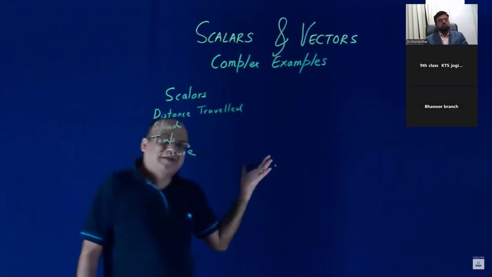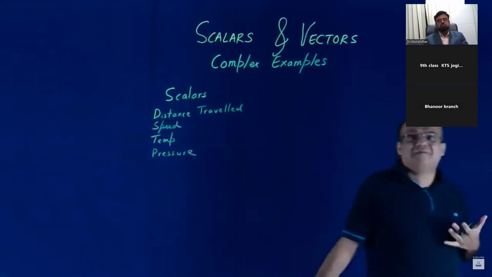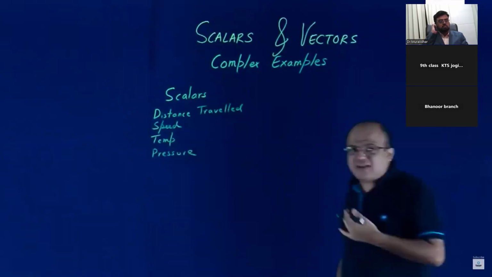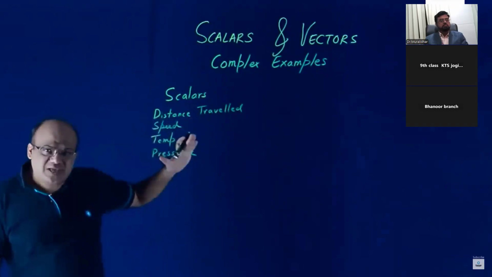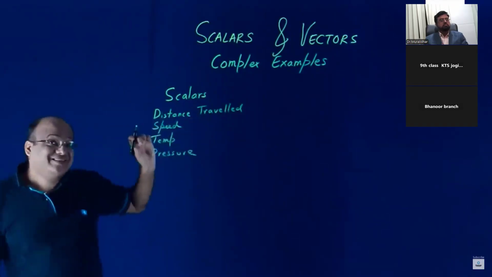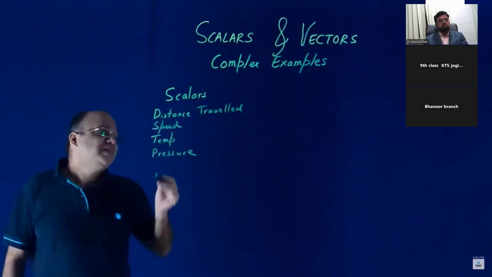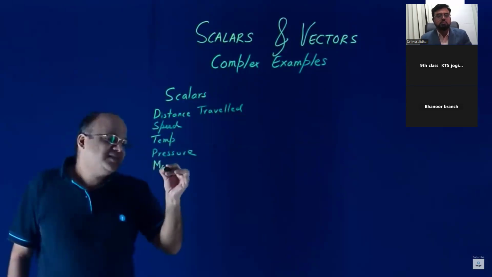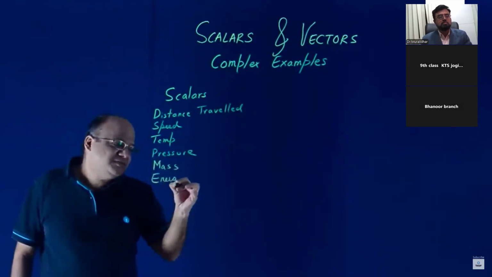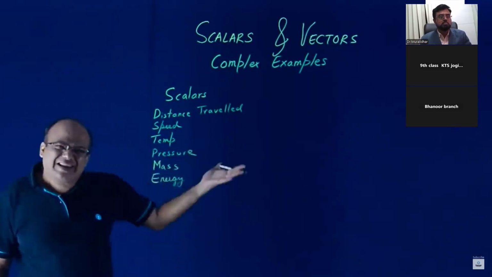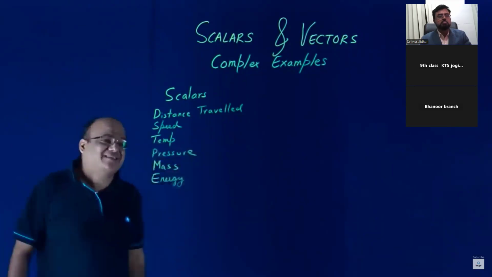Pressure is perpendicular force by area, normal force per unit area is pressure. Pressure has a unique direction, so pressure is a scalar. Mass is a scalar. Energy, all kinds of energy, potential energy, kinetic energy, all are scalars.